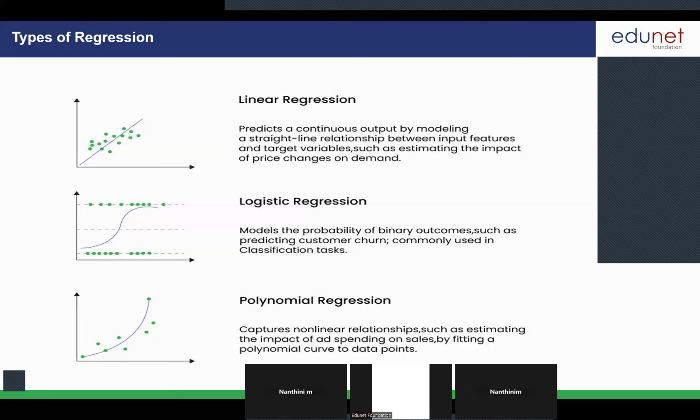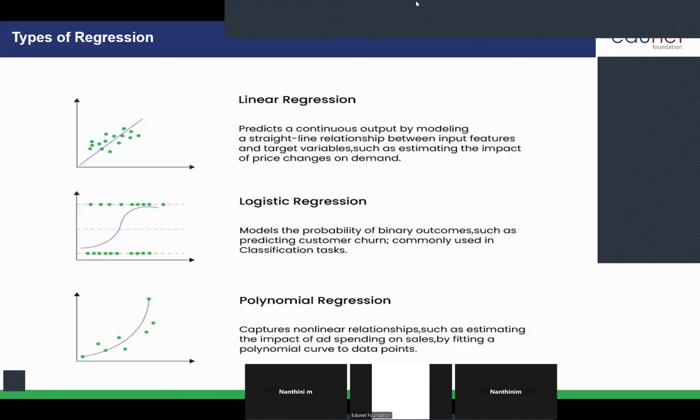Say for example, if you are going to sell ice cream, during the summer season the sale will be high. During the winter season, it will be less. So this is how linear regression works. Sales forecasting, marks prediction. Students, am I audible? Am I clear to everyone?